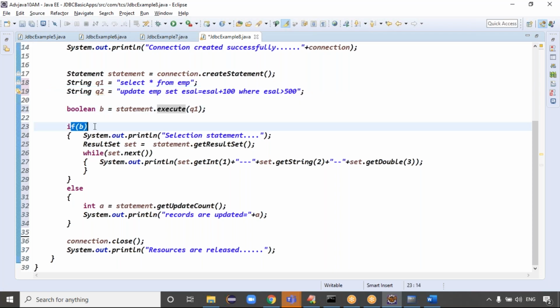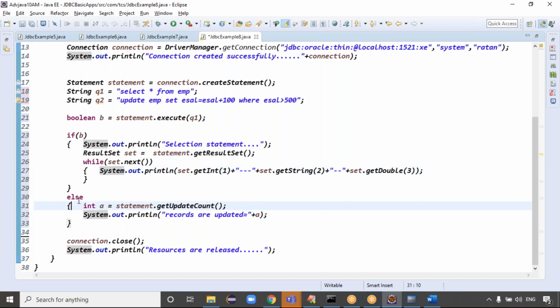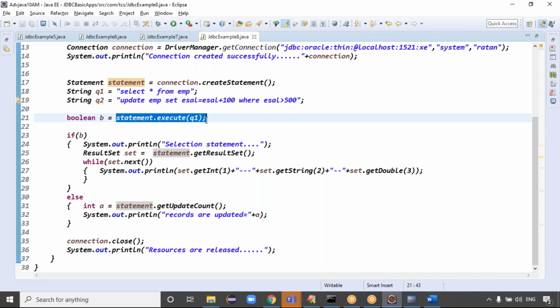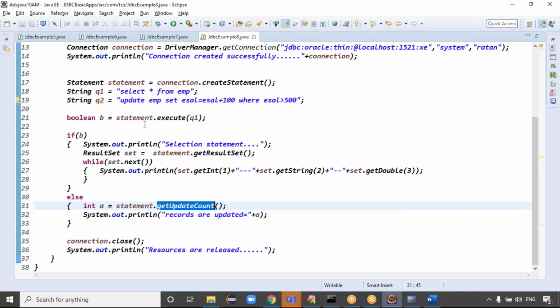If it returns true, that query returns a result set object, and you are processing the data. If it returns false, the control goes to the else block. In the else block we call statement.getUpdateCount, because the query is already executed and I directly get the data. This method returns a boolean value specifying whether it is a selection statement or an update statement. That's it. This point is clear.